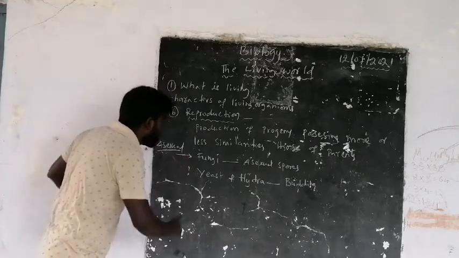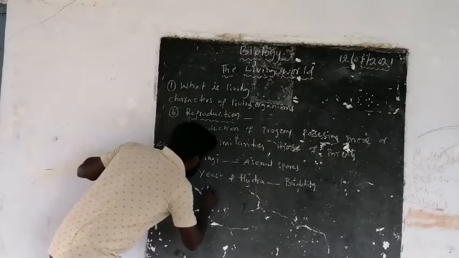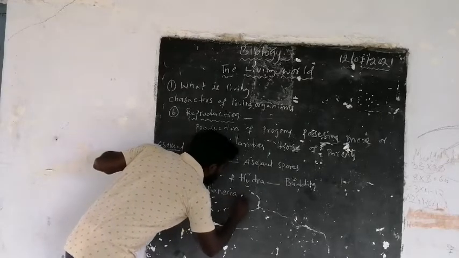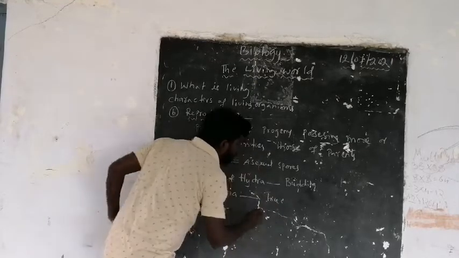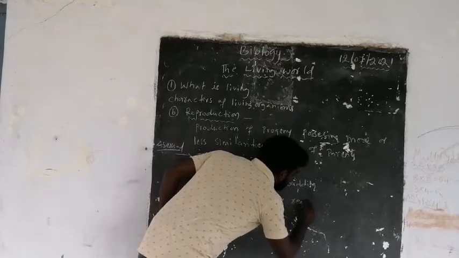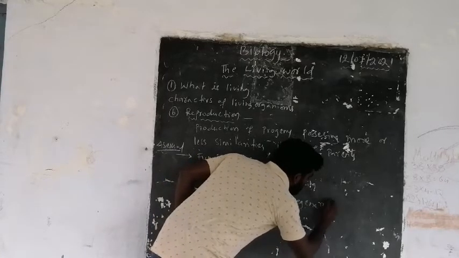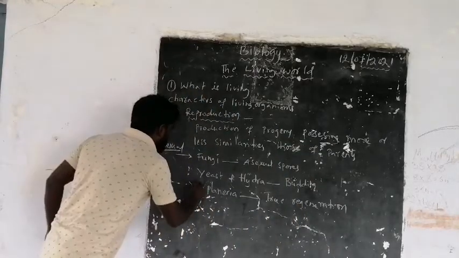You all know very well, that is the planaria. Planaria show true regeneration.